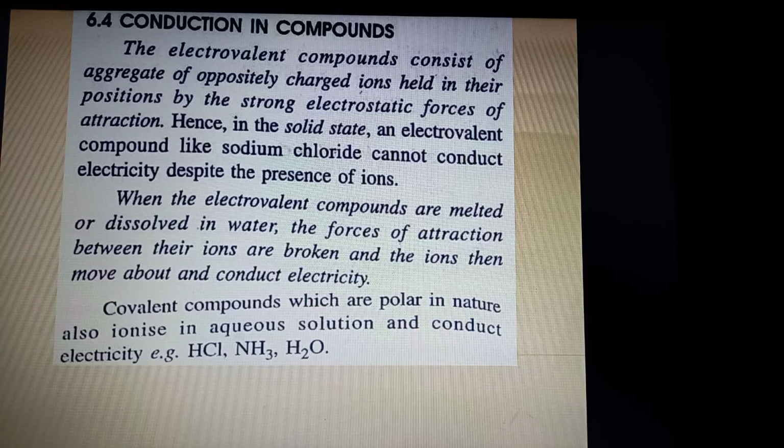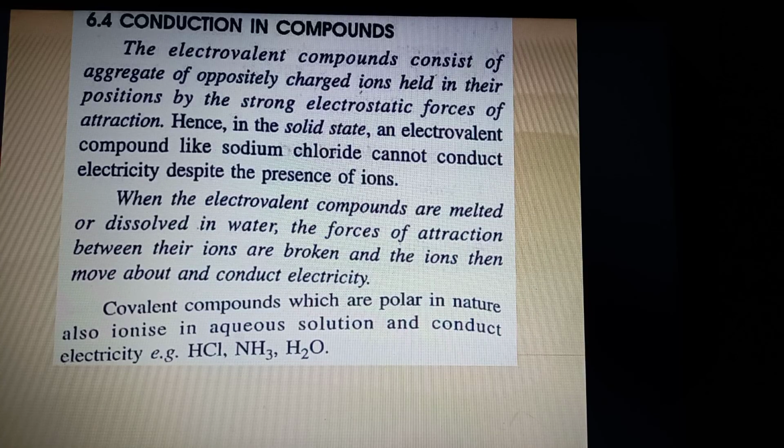So what does it mean? That if an electrovalent compound has to conduct electricity, the ions should be free. Because if we take it in solid state, the ions are there, they are held to each other by a strong force of attraction, but they are not free to move. And since they are not free to move, the electricity cannot be conducted.